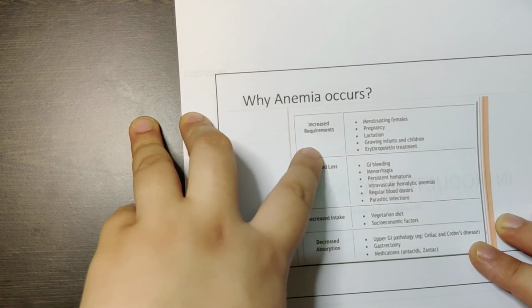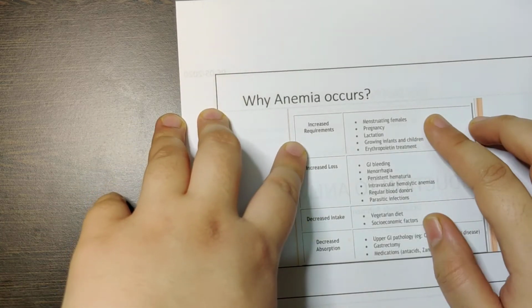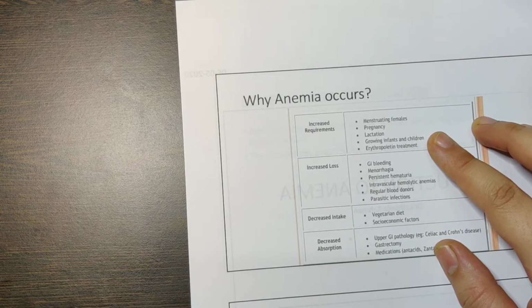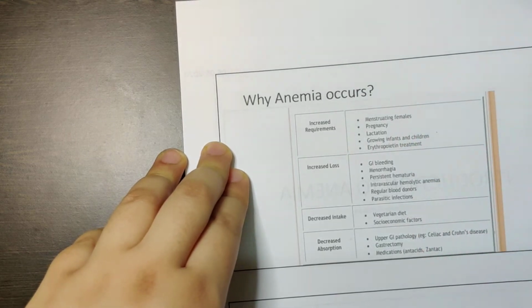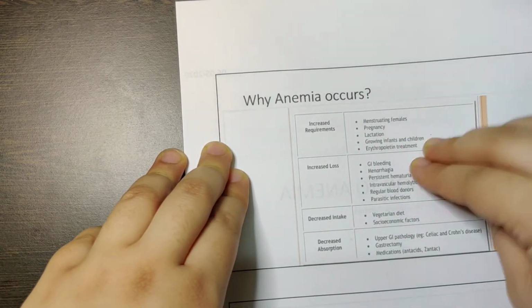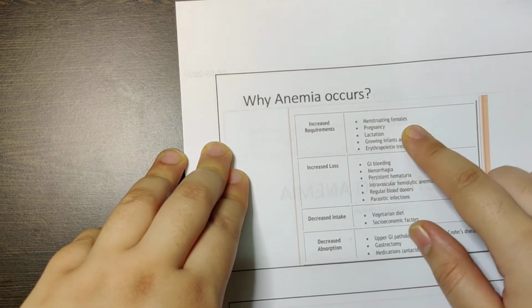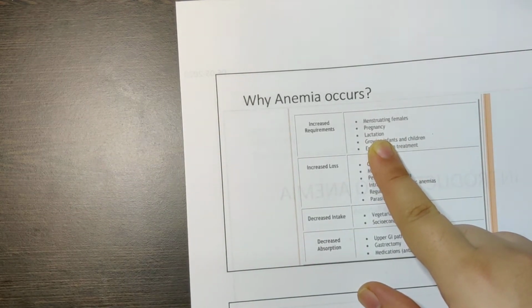First, it can be increased requirements. This means a person requires a lot of iron. What are the cases where he will require more iron? During menstruation in females. When a female has heavy periods, she is losing a lot of blood, and during that time you require even more hemoglobin, even more iron. Then in pregnancy, because the mother has to take care of a fetus inside, she has to take care of her hemoglobin as well as the fetus's hemoglobin. Then during lactation, when she is breastfeeding the baby.